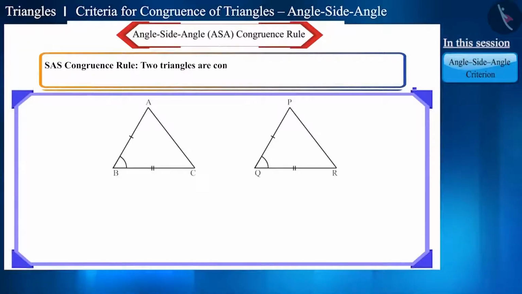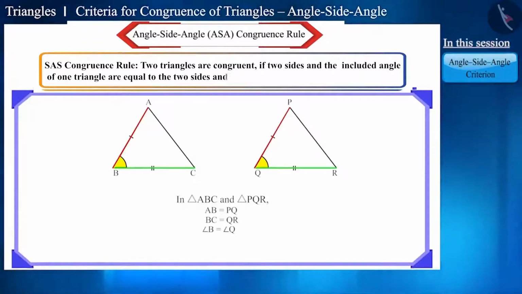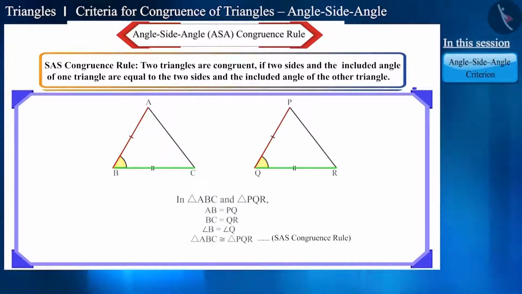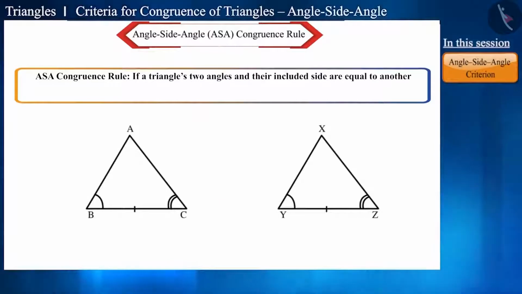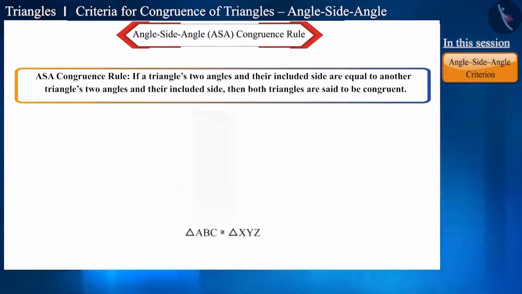In the SAS congruence rule, we have seen that when two sides and the included angle are equal in two triangles, then the triangles are congruent. And the name of this rule itself indicates that the angle that is equal is made by these two sides. Friends, what can you guess from the name of ASA, that is angle side angle congruence rule? Yes, according to this rule, if a triangle's two angles and their included side are equal to another triangle's two angles and their included side, then both triangles are said to be congruent.